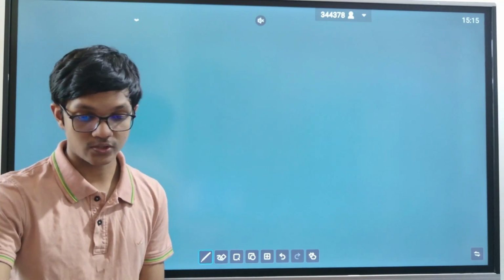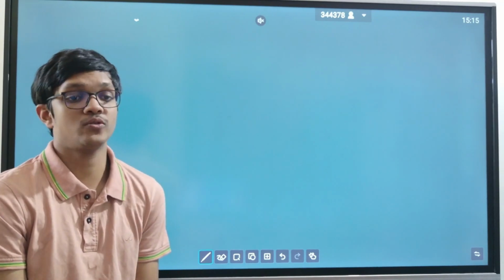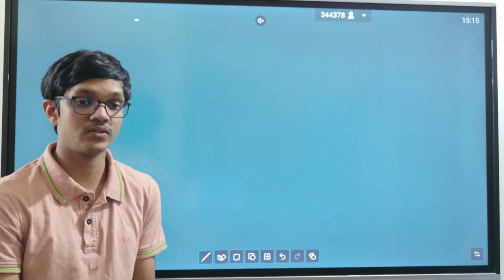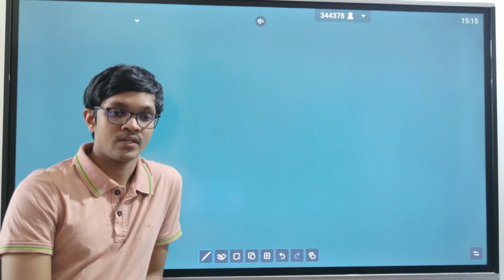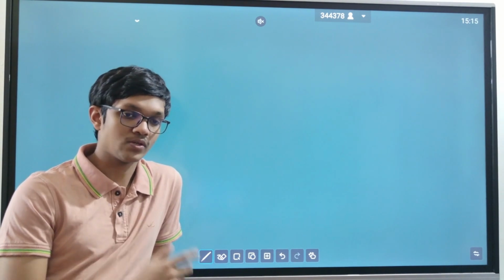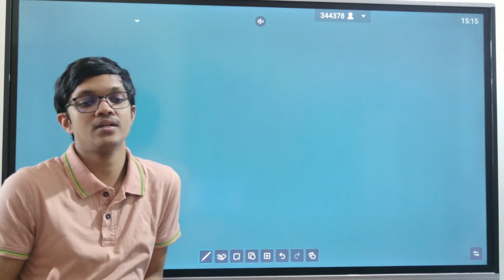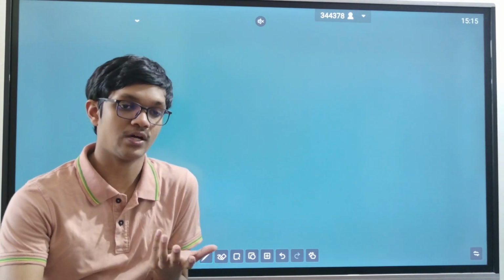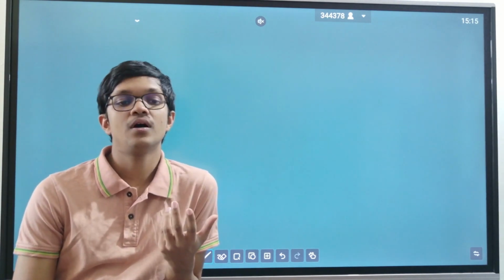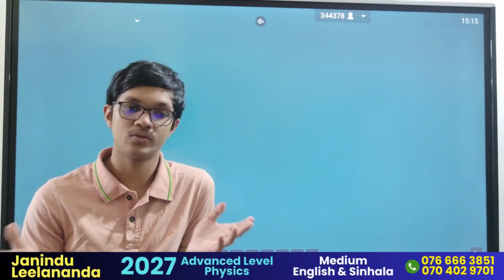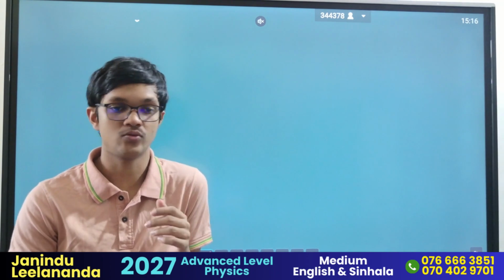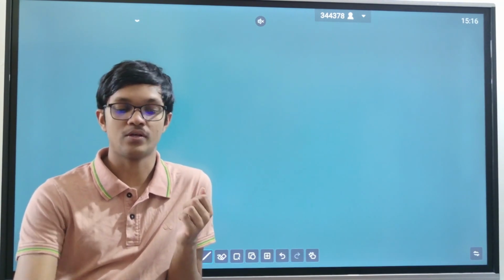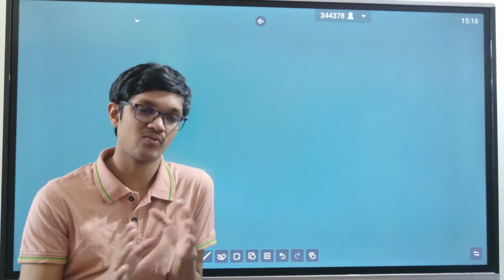So let's start with electronics. What is electronics, and what is the base of electronics? As we all know, it's semiconductors. It all starts with semiconductors. We found something called semiconductors and then figured out that we can use them to manipulate stuff. Based on this concept we kept working on semiconductors, and it developed to the level of today, where we can have a mobile phone which is really small and thin but can do a lot of stuff. So it all started with semiconductors.